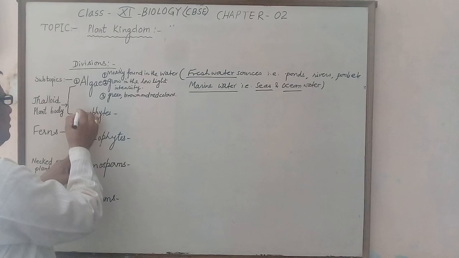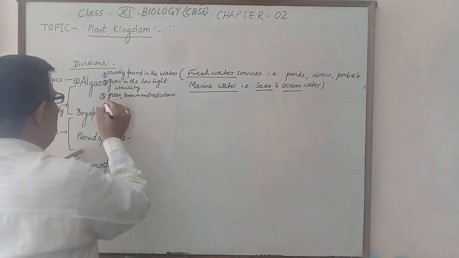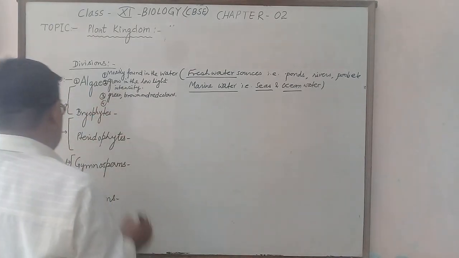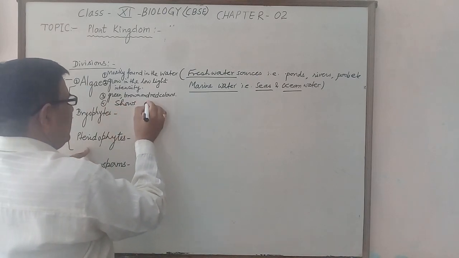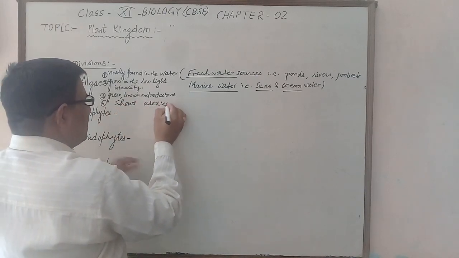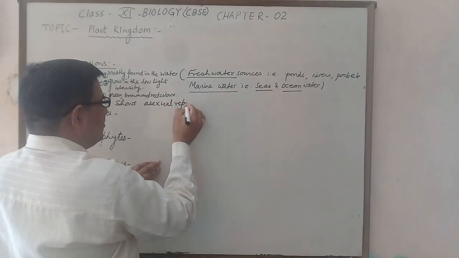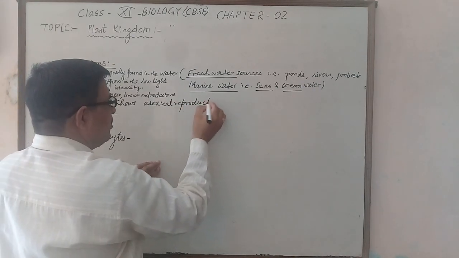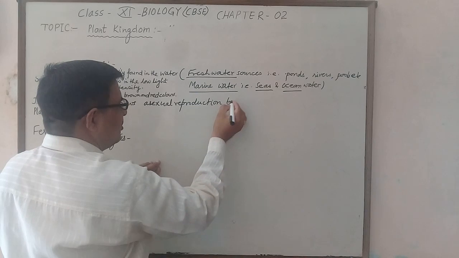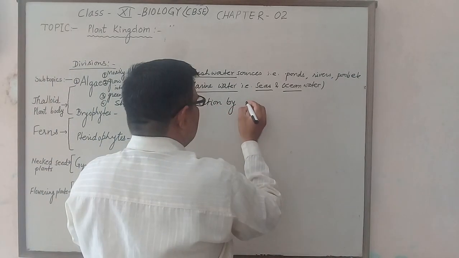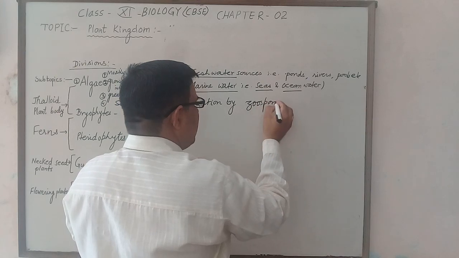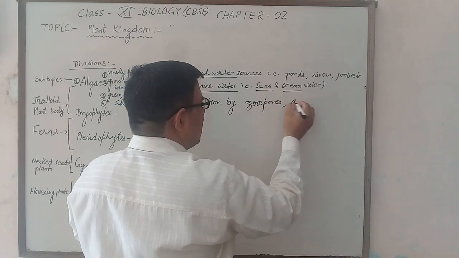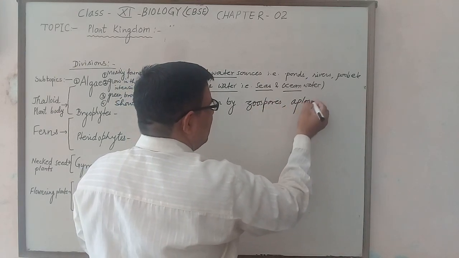And here the algae, fourth important character, show asexual reproduction by zoospores, sometimes aplanospore.